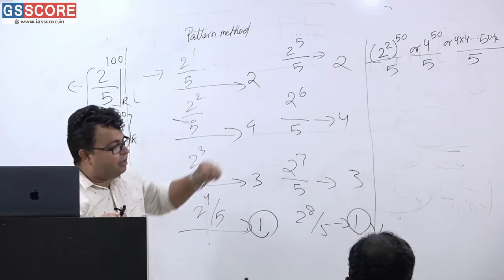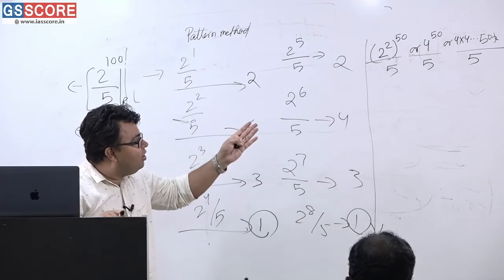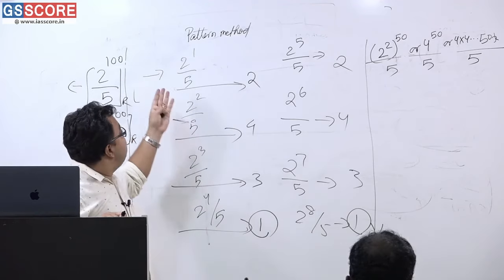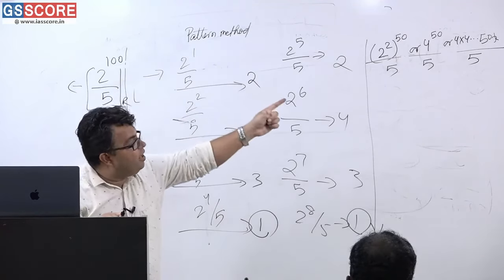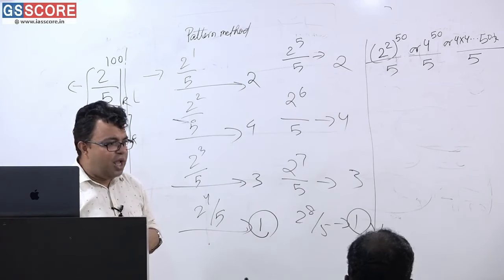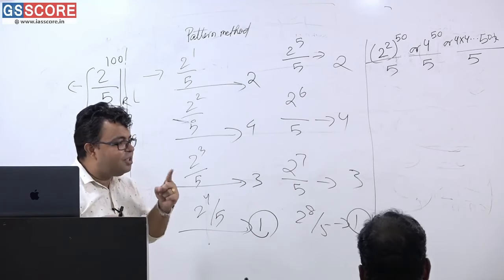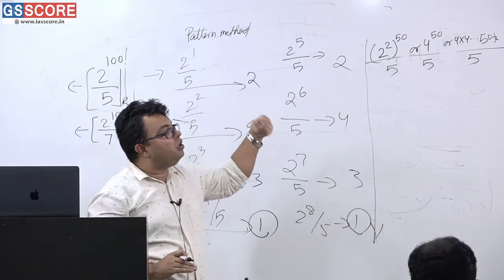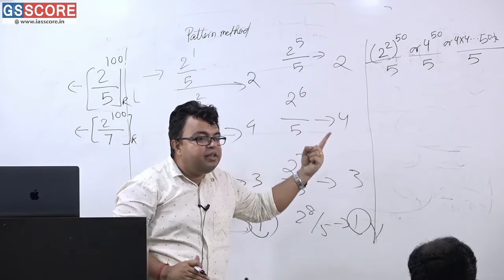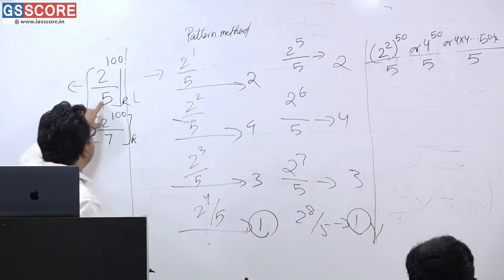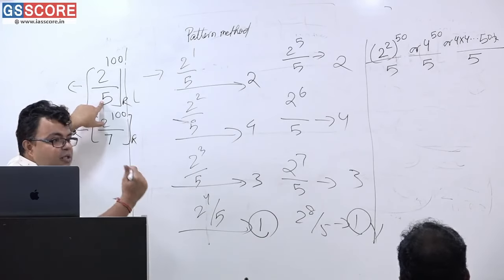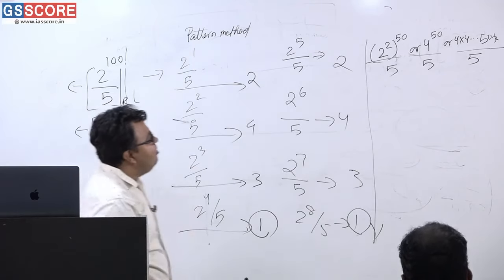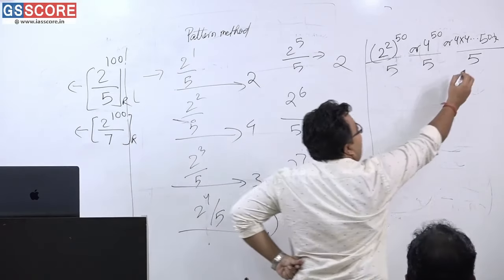So there are 3 methods of solving this very question. But actually that is not 3 different methods, that is only one method. It is the way of presenting this 2 to the power 100 in 3 different formats, that you would have understood. Understood? See here. 2 to the power 100 can be written as 2 to the power 2 whole to the power 50, and I have done that because I have to get a number that is just before or just after 5. So that is coming out to be 4.